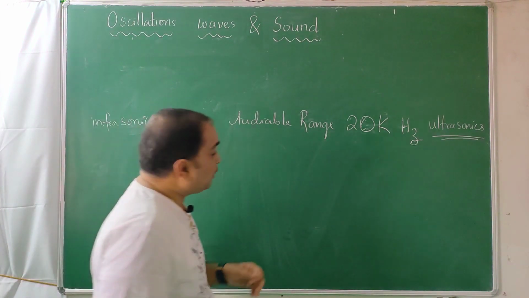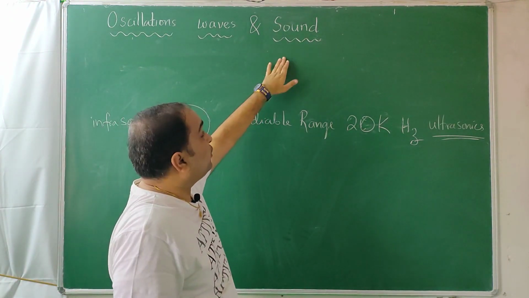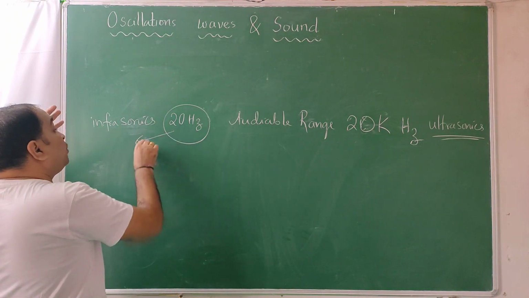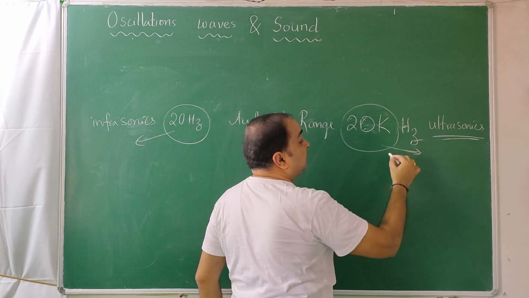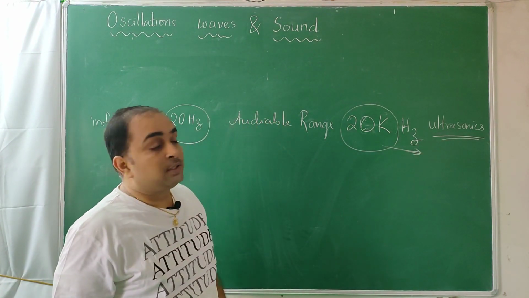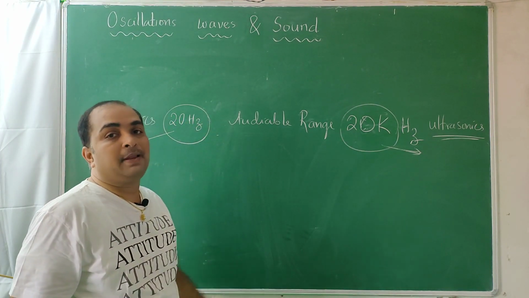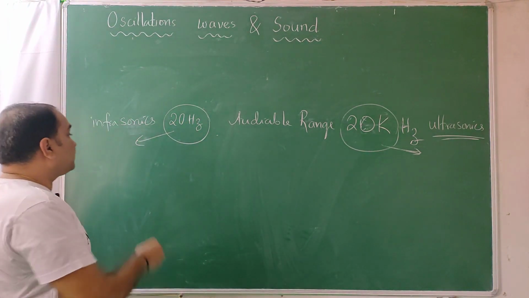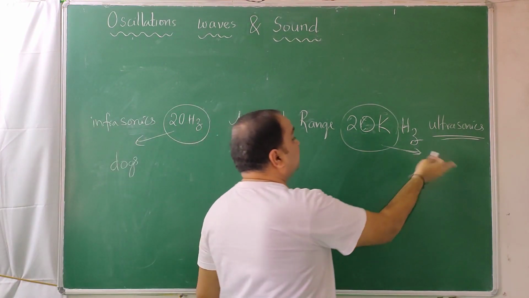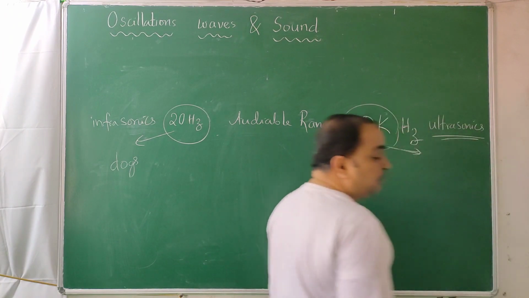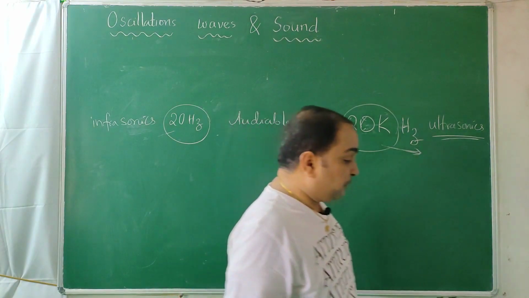Sound wave frequencies or acoustic frequencies less than 20 Hz are called infrasonics. Sound wave frequencies or acoustic frequencies greater than 20 kilohertz, or 20,000 Hz, are called ultrasonics. In between is the audible range for a good healthy human being. Dogs can hear a little lower than 20 Hz and a little more than 20,000 Hz. Bats can hear much higher frequencies, up to 50,000 Hz. Like that, it has been given in the textbook.